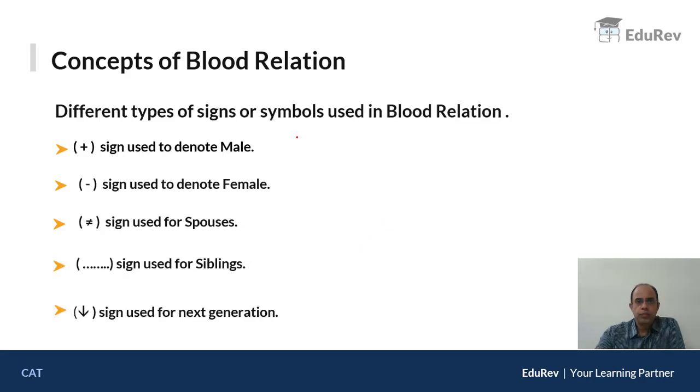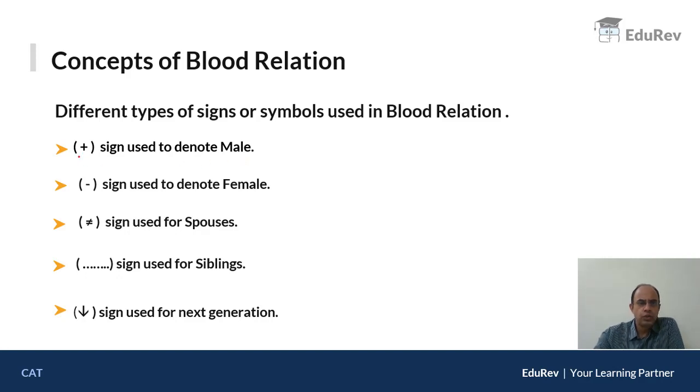Now, since we'll be using some symbols to solve blood relation, I have used some signs to denote certain characteristics. These signs are not standard. I have made them for my convenience. Different books might have different signs to denote different characteristics, so don't get confused.